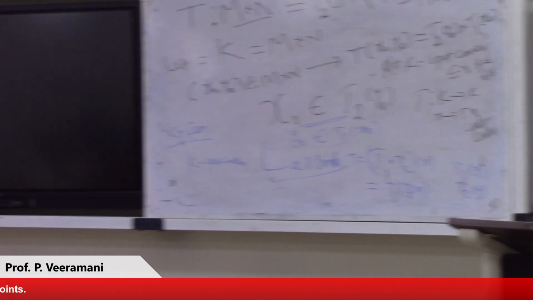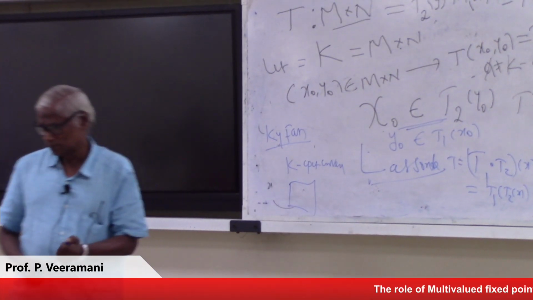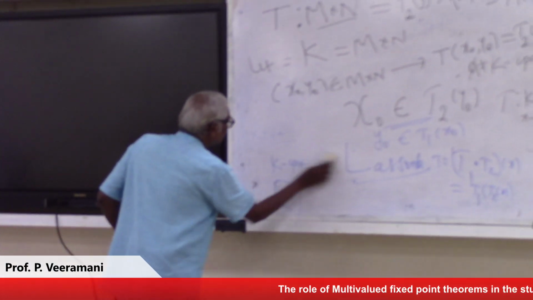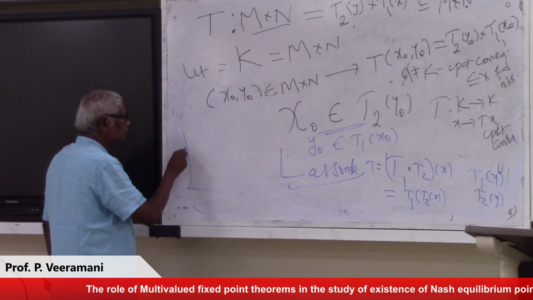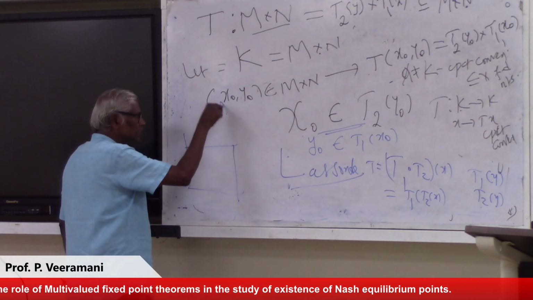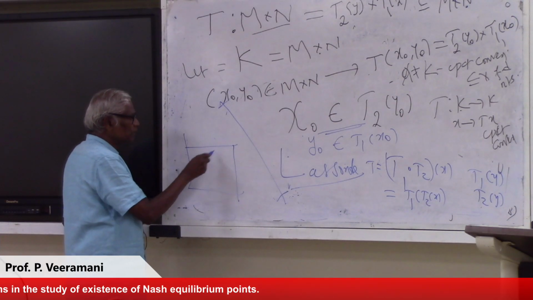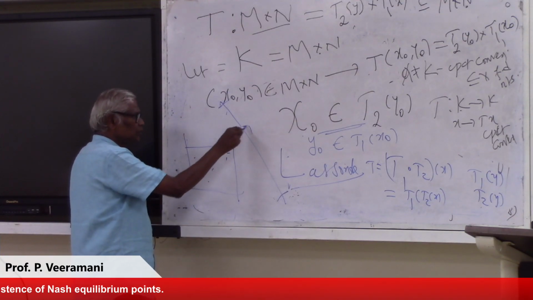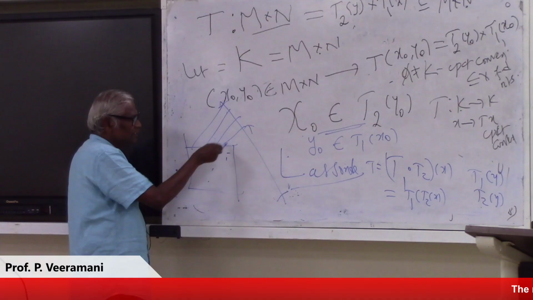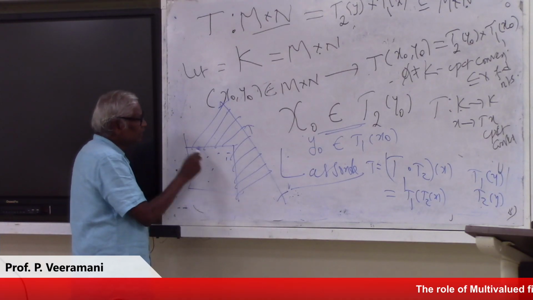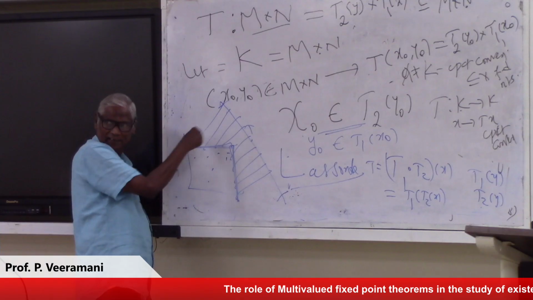composition may not be convex. Suppose we have a square in R2. All the elements go, let us say, here. That is T2 of x, and then to the nearest point. First it goes here, then comes here.